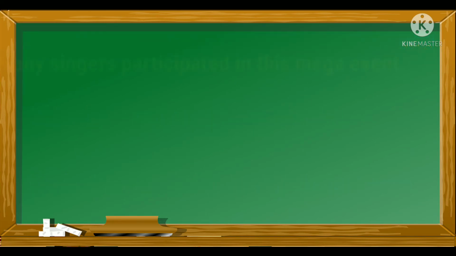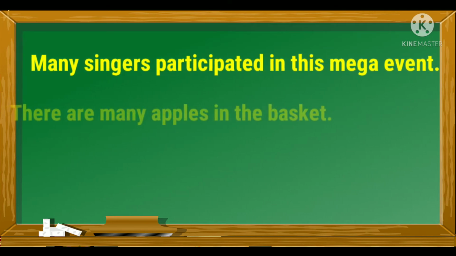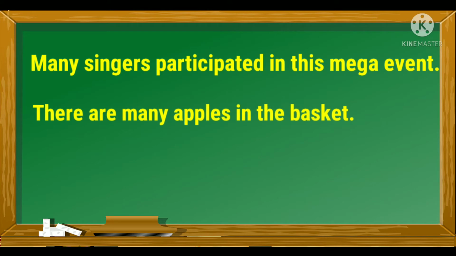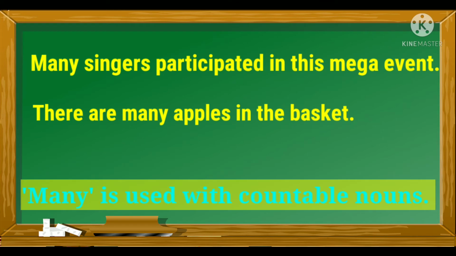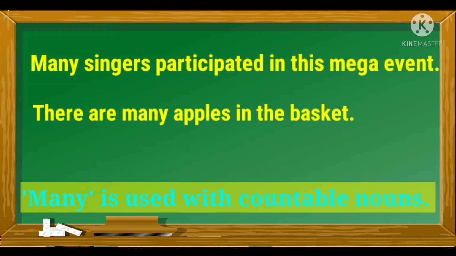Now look at these sentences. Many singers participated in this mega event. There are many apples in the basket. So now here the words apples and singers are nouns, alright, and they are countable nouns. Okay, that's why we have used the adjective of quantity many with them. So the quantitative adjective many is used with countable nouns.